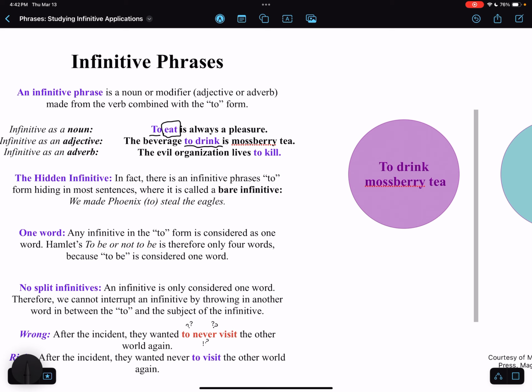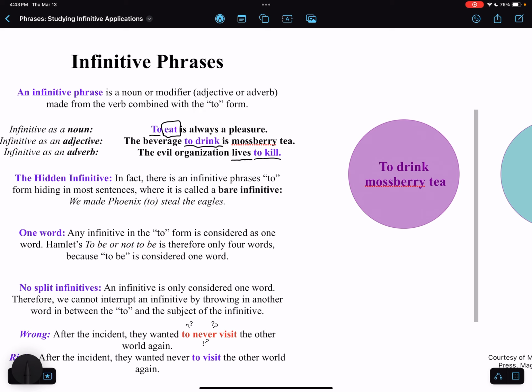And finally, we have the third infinitive type, the adverb form, where the infinitive acts as an adverb, as in lives to kill here. In this sentence, the to kill part describes the action of living here.